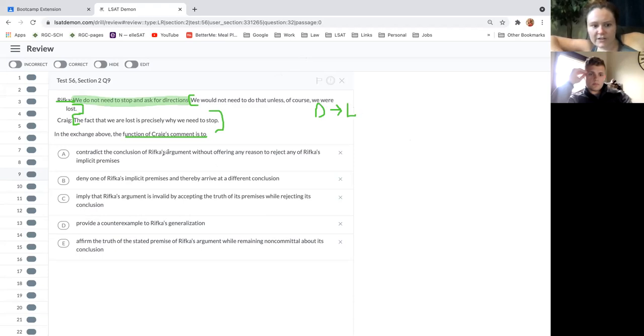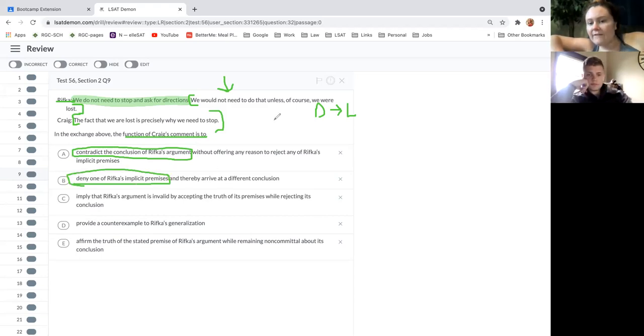So do we contradict the conclusion without offering any reason to reject any of the premises? We don't reject this premise at all. So I like A so far. Okay. But we do contradict the conclusion. Yeah. Okay, let's try B: deny one of R's implicit premises and thereby arrive at a different conclusion. No, just like we said, they didn't deny anything. We don't deny the premise. We do arrive at a different conclusion, but yeah.